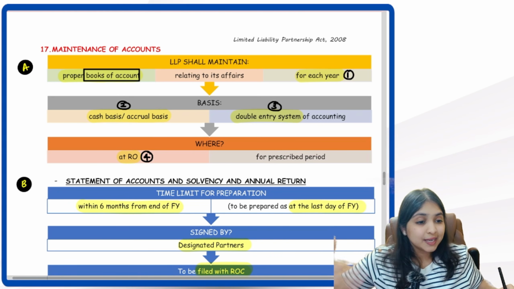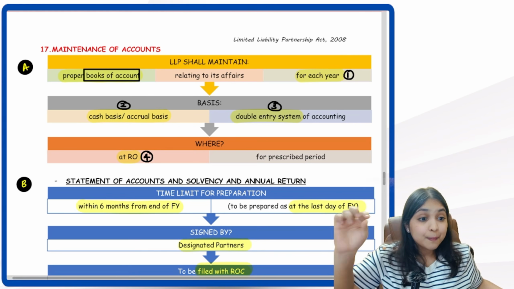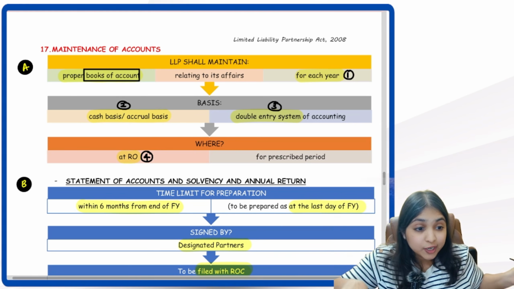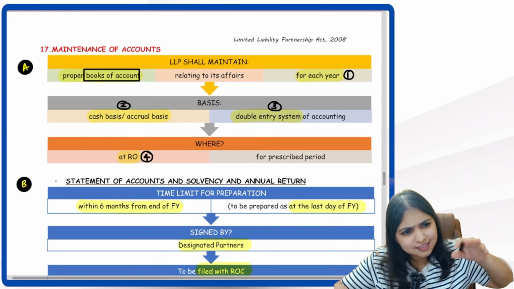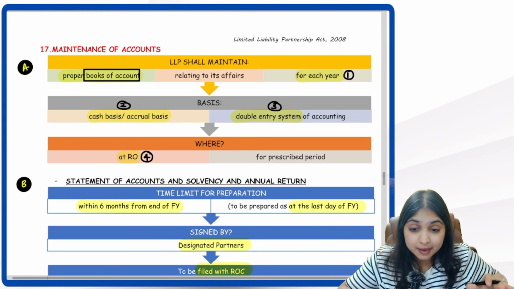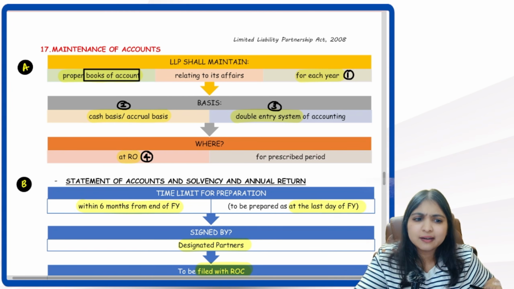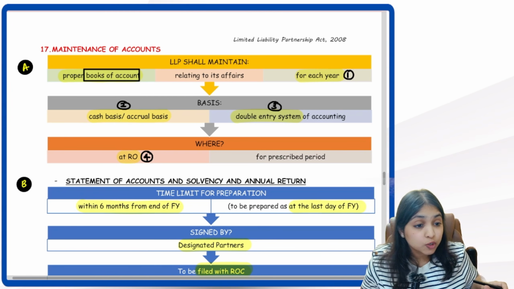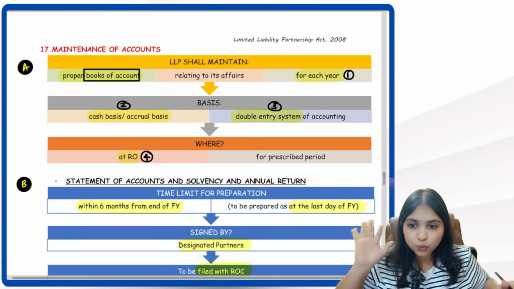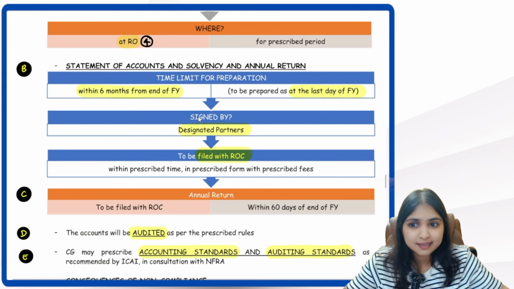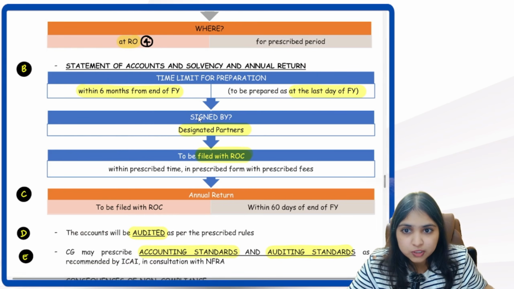So come on everybody, tell me again. Books of accounts, they have to be prepared for each financial year. What basis? Cash basis, accrual basis, doesn't matter. Which method? Double entry system only. And where should the books of accounts be kept? At the registered office only. Okay. Then comes a second discussion about statement of accounts and solvency.